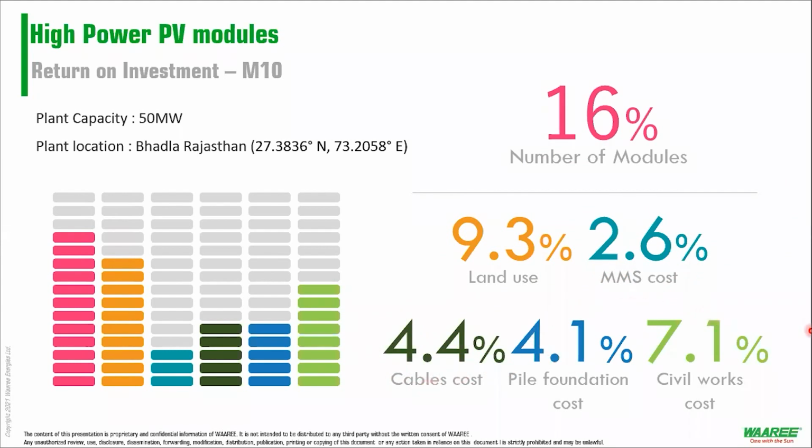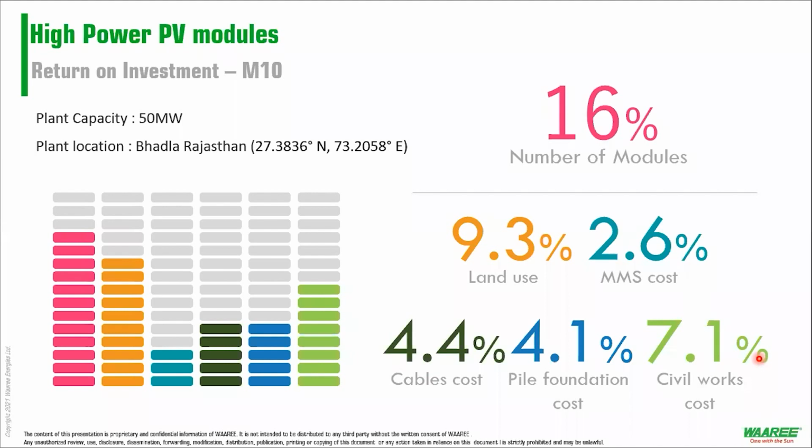Two key takeaways from here: the pile foundation cost, or the piles inserted in the ground, is decreasing by 4.1%. And the civil works, all in all, are decreased by 7.1%.